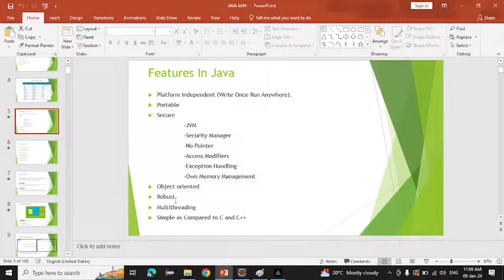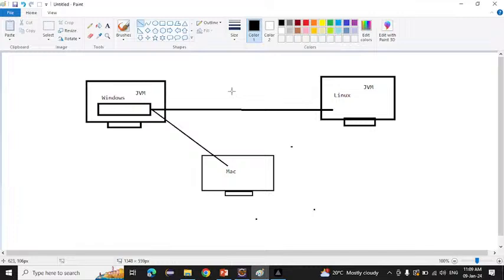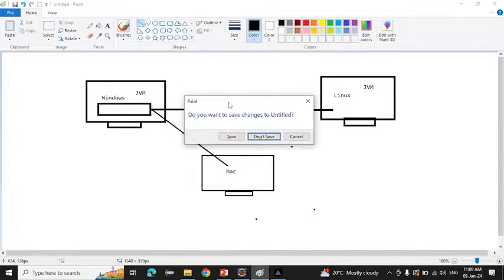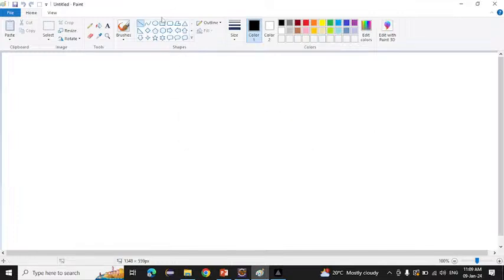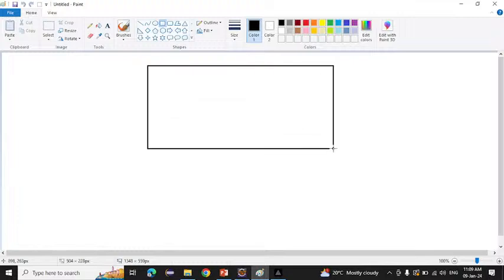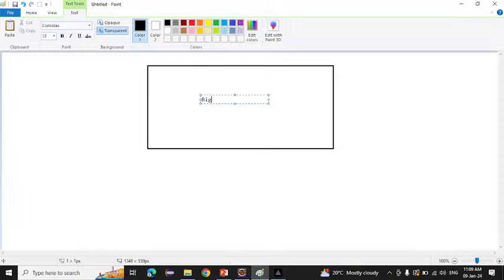After that, multi-threading. So what is meant by multi-threading? This is a long concept we will see in the future, but for now you have to remember it like this. Suppose there are people here, and for a single person I am giving one task. This is a big task, and for a single person it will take 2 days.